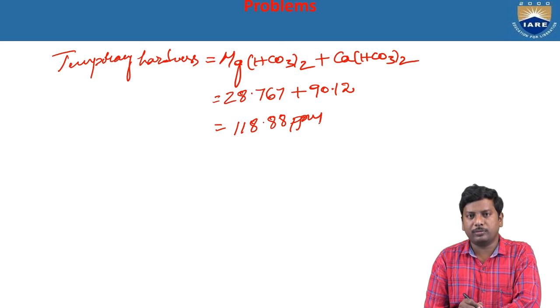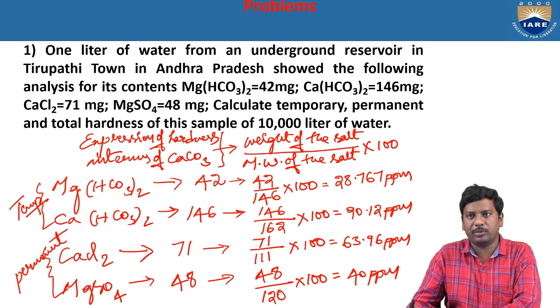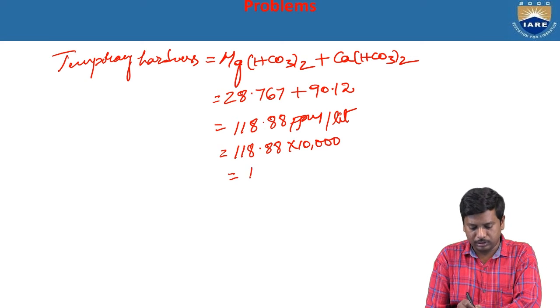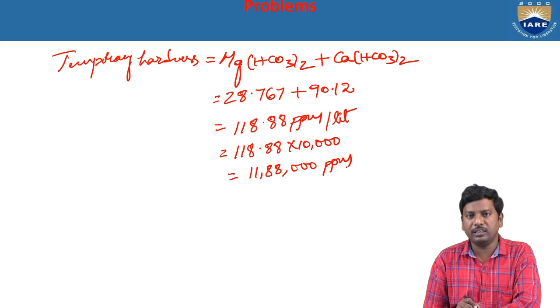So this is the value for 1 liter. But as per the problem, they ask for the hardness of the sample present in 10,000 liters. That's why this value is multiplied by 10,000. That means 118.88 into 10,000. We got the value 11,88,000 ppm per 10,000 liters of the water. So this is the temporary hardness.